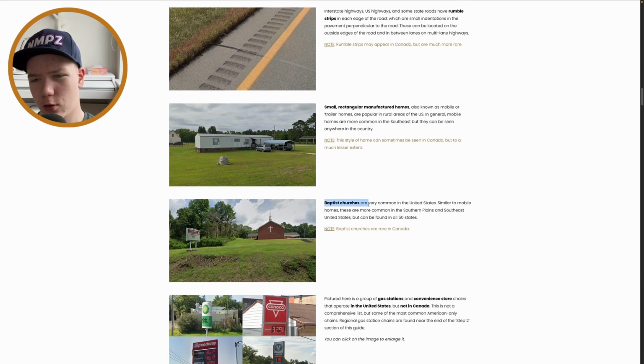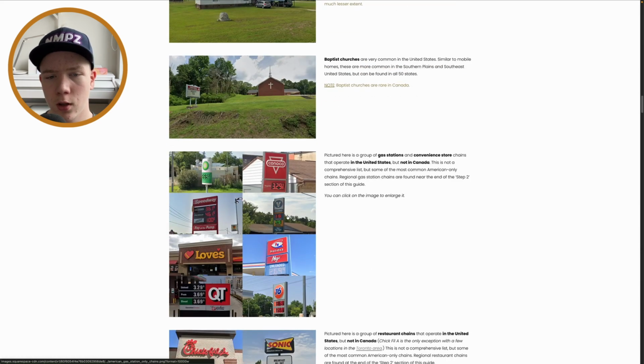So yeah, Baptist churches, yeah, they are. I don't think I've really seen any of them in Canada. They are, obviously, again, they do exist, but not really a lot. And yeah, you can again use it for southeast region guessing, but I wouldn't say that's too useful because you see them a lot in pretty much everywhere.